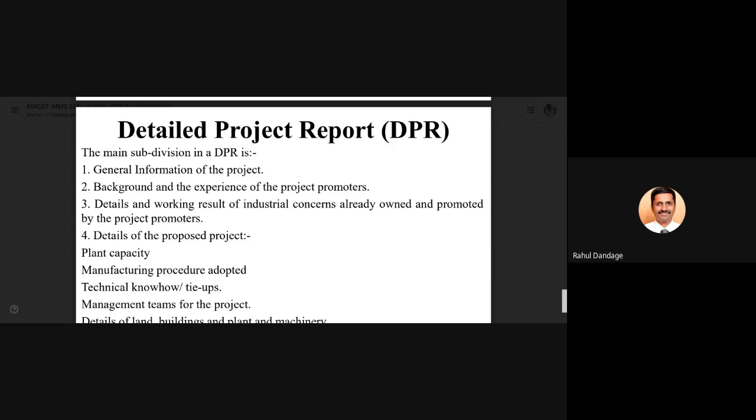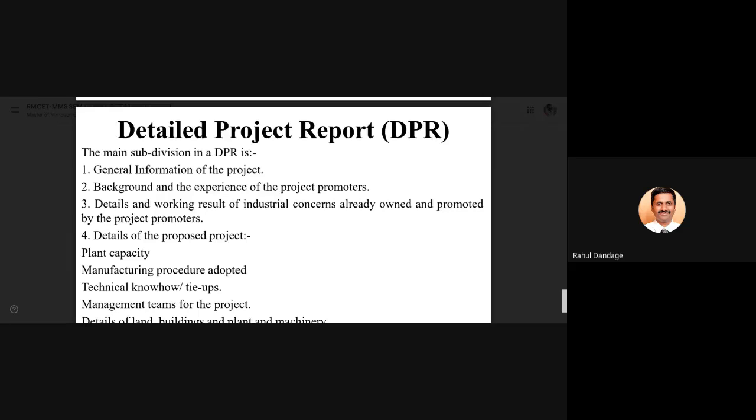So, general information, background and experience of the project promoters. Somebody who is reading this detailed project report should know the credentials of the project promoter, whether he has the capacity to sustain, whether he has the technical capability to execute this particular project.